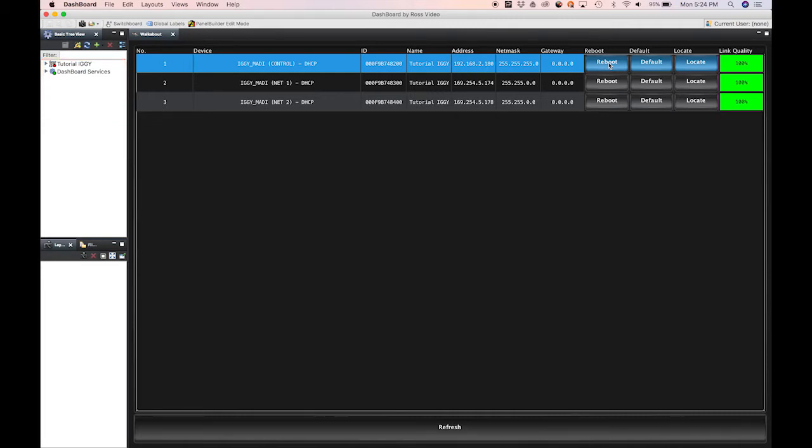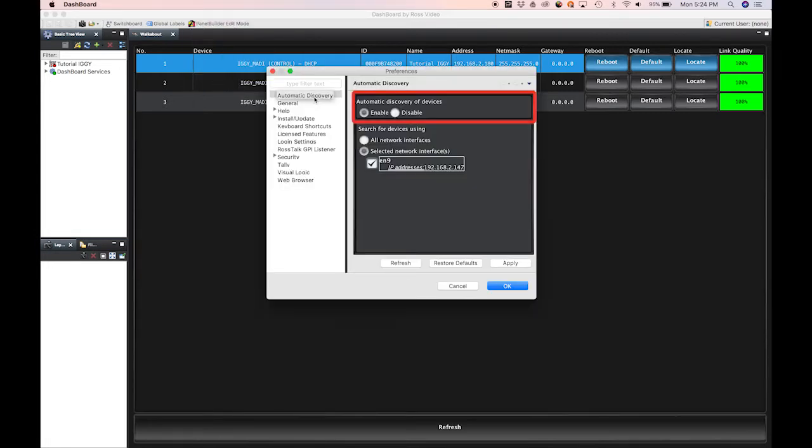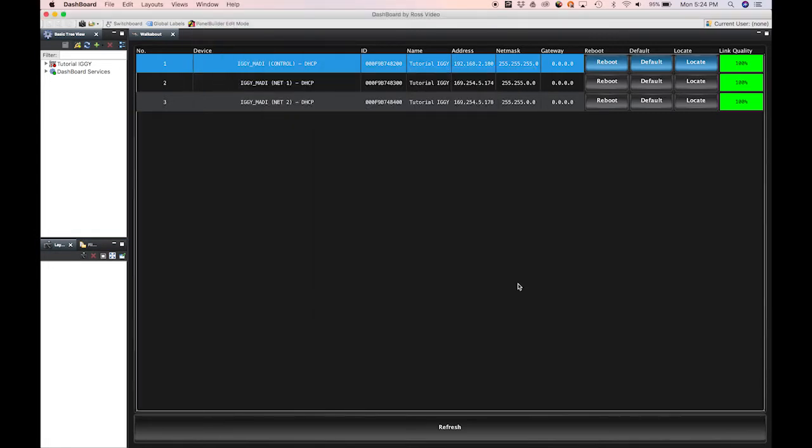If your device does not appear automatically, click the Refresh button above the device tree to update the list of devices, or ensure that the dashboard preferences are set to enable automatic discovery of devices. If your Iggy still does not appear, please view the troubleshooting video.